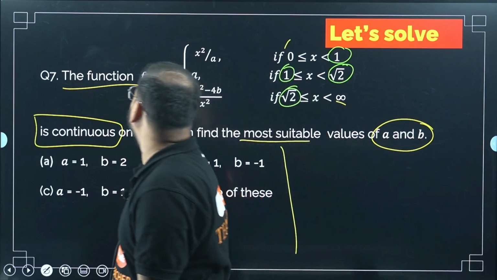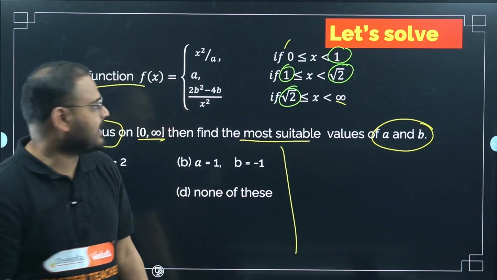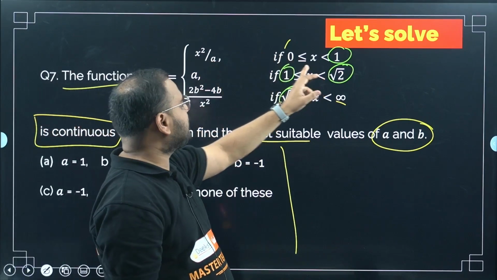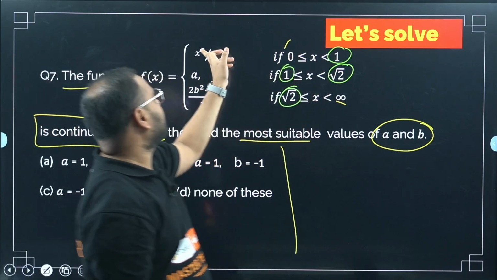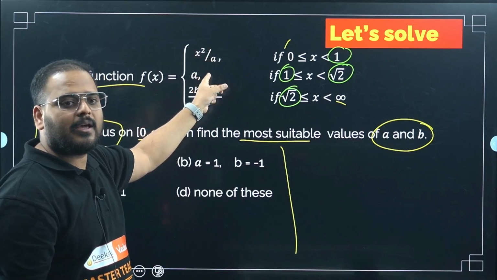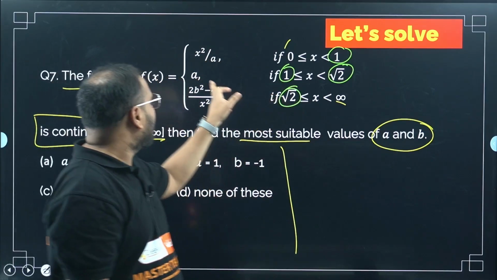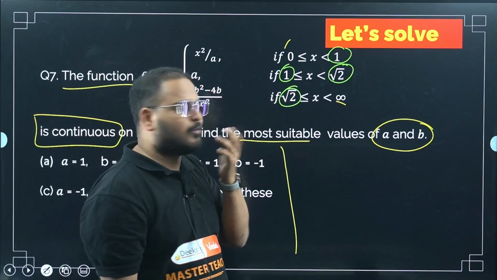So is there an indeterminate form over here? Please check. If you put x equals to 1, it's 1 square by a, so simply 1 by a, not indeterminate. What about our RHL side? Simply a, so not indeterminate. So I don't have to do anything here.